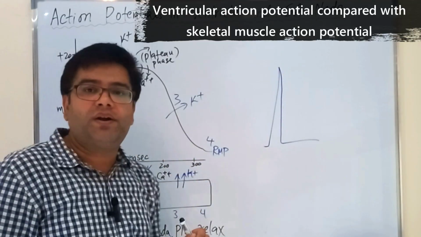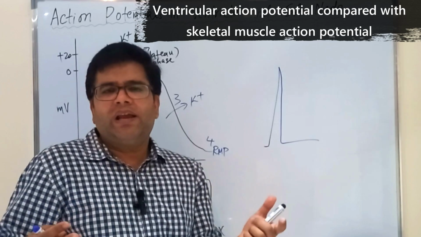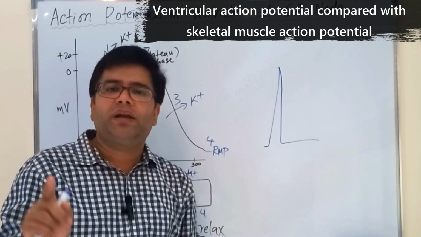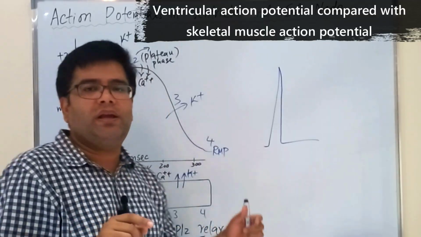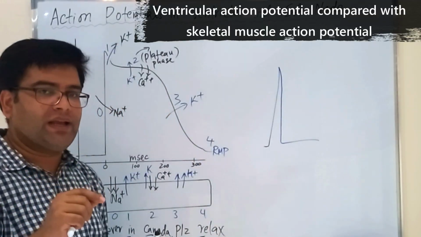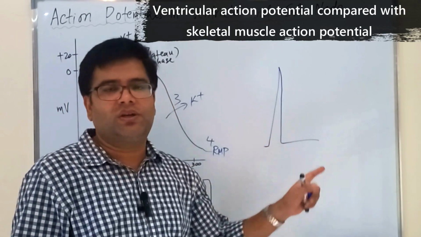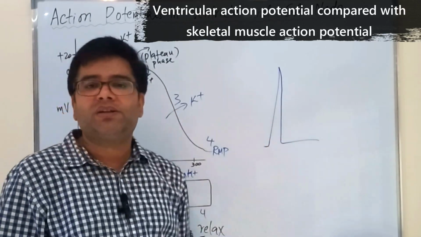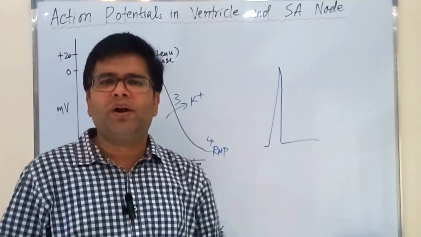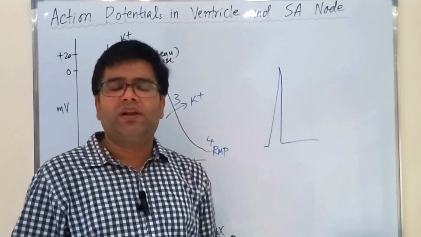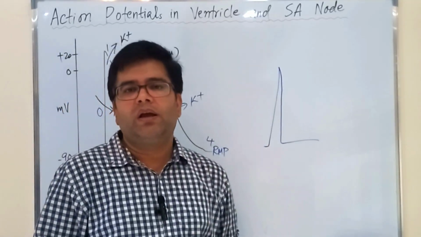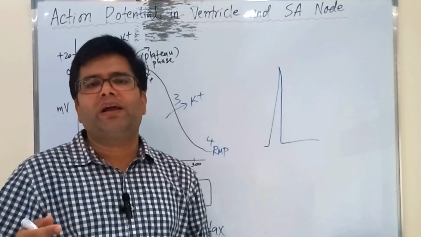So we can say that almost 3 to 4 action potentials can be generated maximally in 1 second in our ventricular muscle fiber, because there are 1000 milliseconds in 1 second. But in skeletal muscle, because the duration of one action potential is about 5 to 10 milliseconds, we can generate up to 100 to 200 action potentials in 1 second if we rapidly stimulate our skeletal muscle fibers. Every action potential is followed by one contraction.